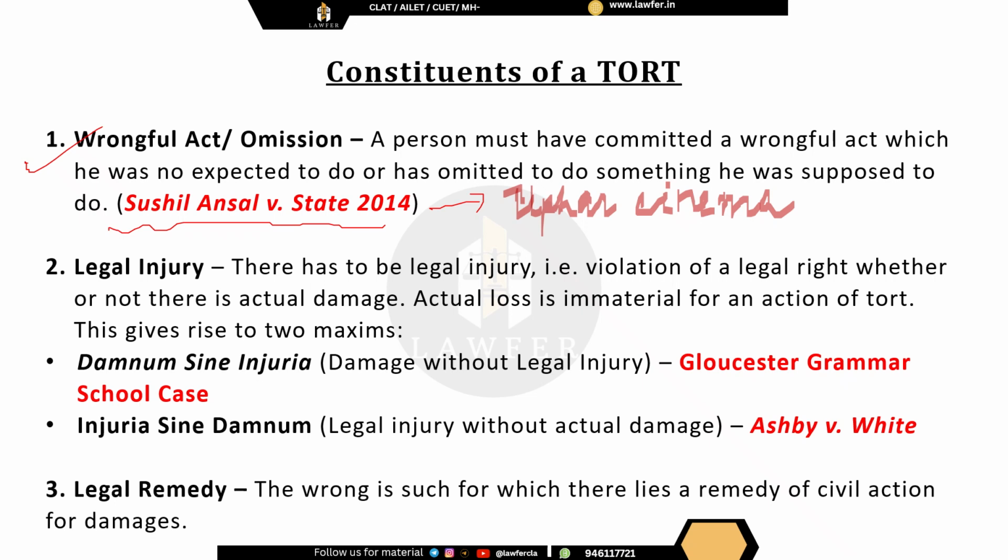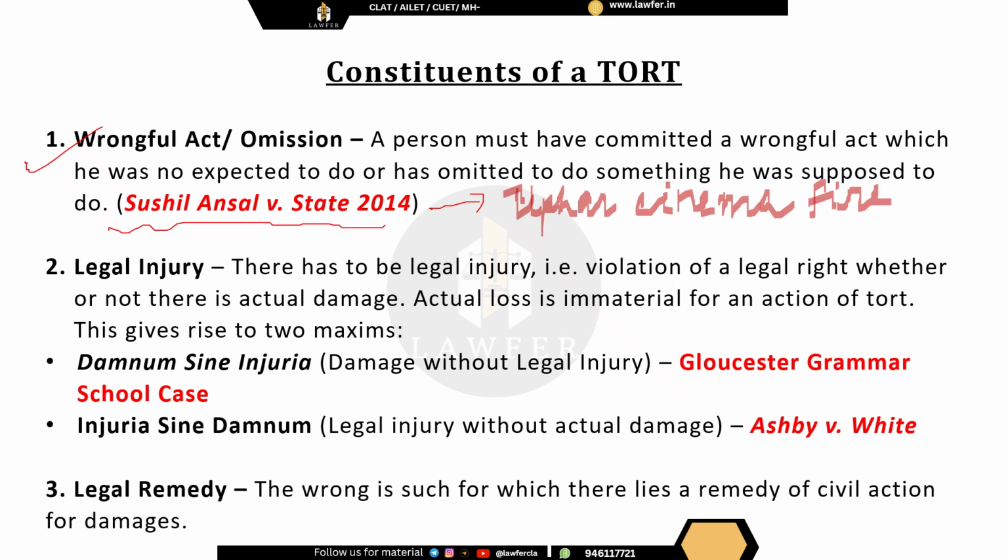The Supreme Court, while deciding this case, held that all cinema hall owners owe a duty of care to all the people who are coming to watch the movie, and if they are not taking sufficient precautions, then they are guilty of tort. This was regarding the cinema hall fire.